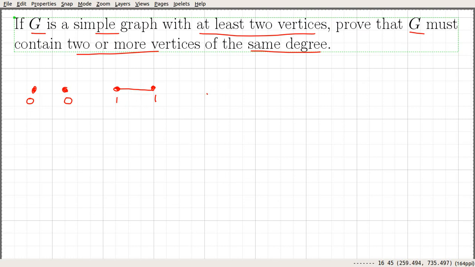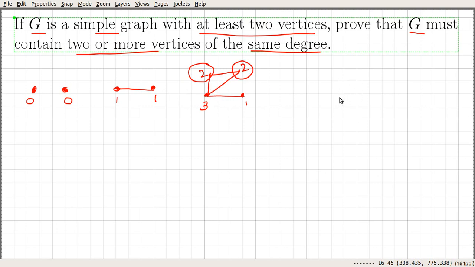Let's consider another graph. Again we are dealing with a simple graph here, and let's look into the degree of each vertex. The degree of this is 1, the degree of this vertex is 3, 2, 2. So again we can see that we have at least 2 vertices of the same degree.